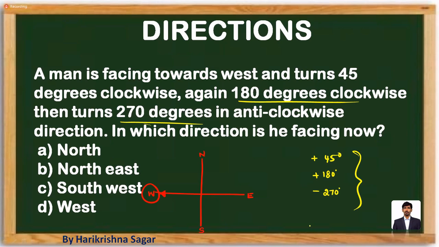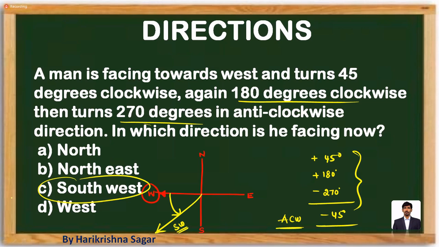So you can just use this diagram. 180 plus 45 gives a result equal to 225. So 225 minus 270 gives a result of minus 45 degrees. Minus indicates anti-clockwise direction for 45 degrees. Anti-clockwise direction means towards down. So for 45 degrees, in which direction is the person facing? The person is facing towards southwest. Mark your answer choice as option C. I hope you are able to understand the point.